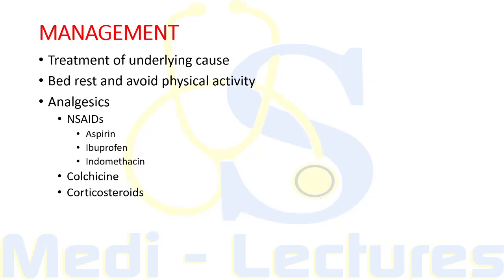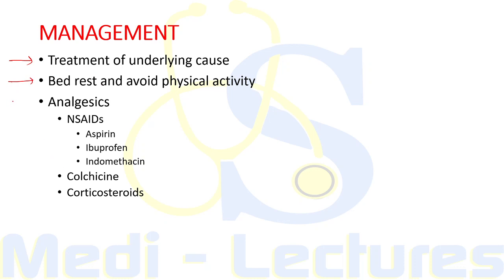Now let's discuss the final part, that is the management of pericarditis. So first of all, we have to treat the underlying cause. For example, if there is tuberculosis, we will give ATT. Uremia will be managed for CKD, and for autoimmune diseases, we will treat the particular disease, whether rheumatoid arthritis or SLE. Secondly, patient has to take adequate bed rest and avoid physical activity.